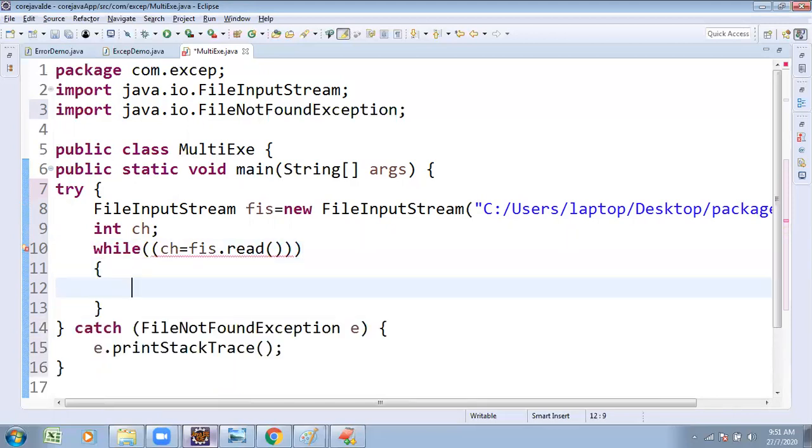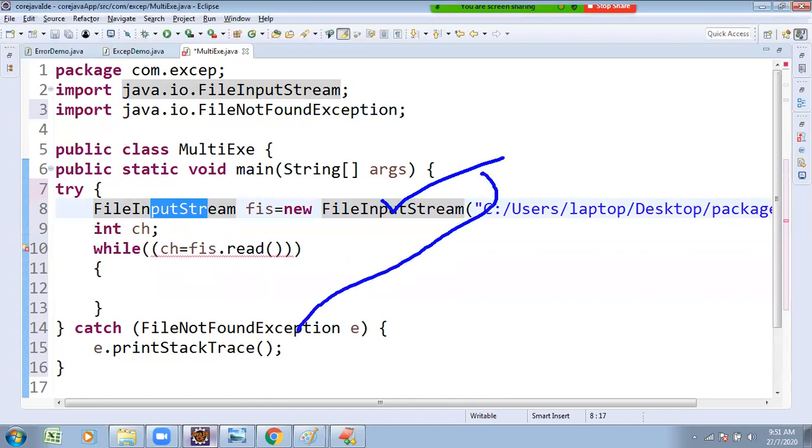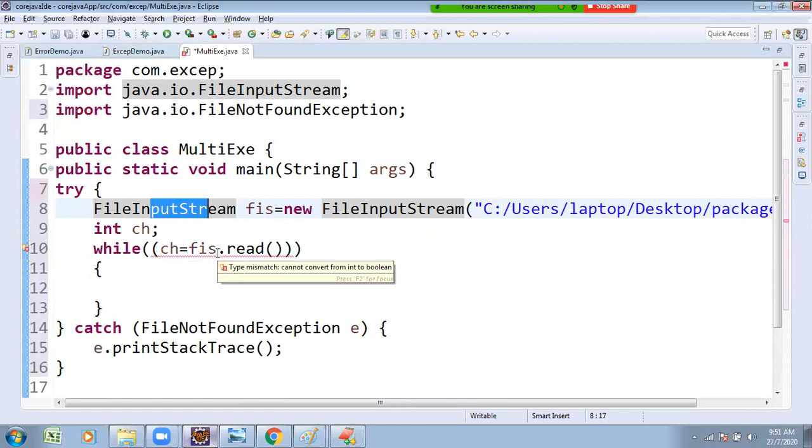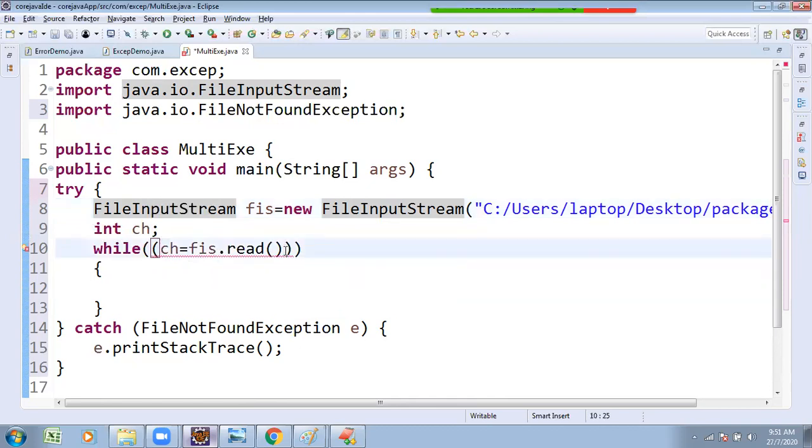Observe now, one more exception. While writing this line of code, we got the exception that is caught by FileNotFoundException. Here also, while we wanted to do this line, ch equals fis.read() not equal to -1. What I wanted to do is read the whole file data, that's why -1, indicating the end of the file. Now the previous error is rectified.